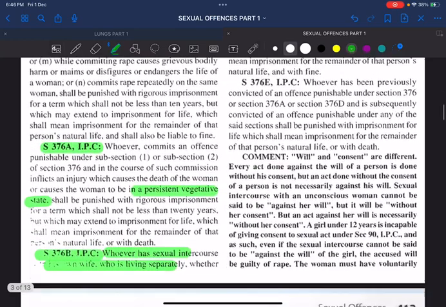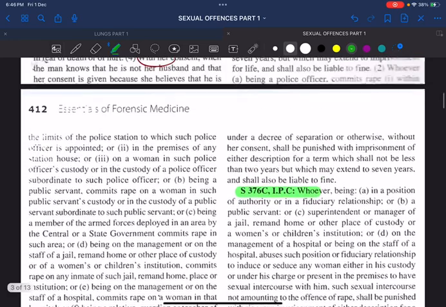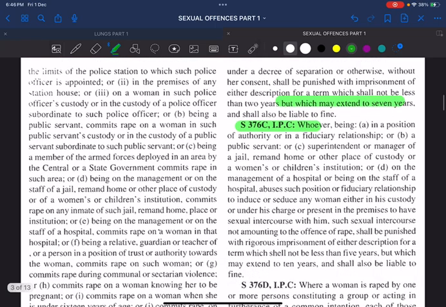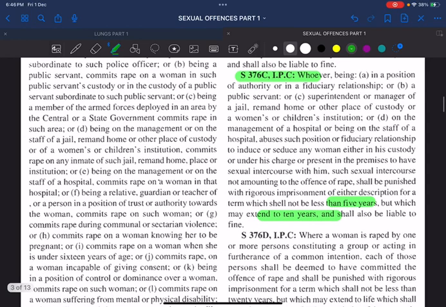What is the punishment for section 376A? Life imprisonment or death sentence. Section 376B, it is up to 7 years. And section 376C IPC, the punishment is 5 to 10 years. Fine? I told you, rape by an authority.